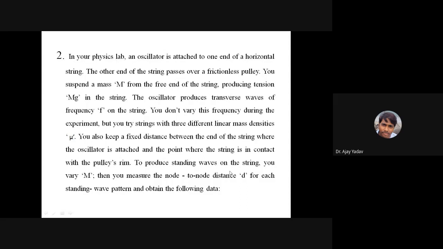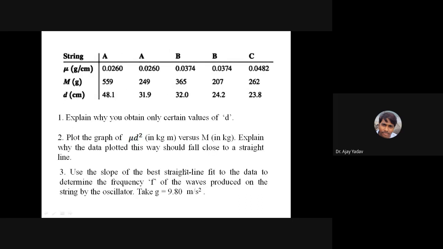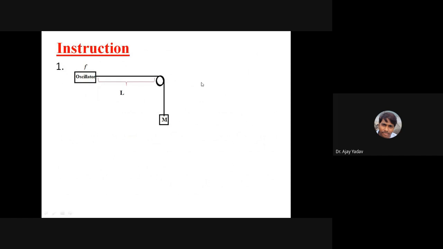To produce standing waves on the string, you vary capital M, the mass attached to the string. Then you measure the node to node distance, small d, for each standing wave pattern and obtain the following. So I will show you pictorially what this experiment is. It is like this.